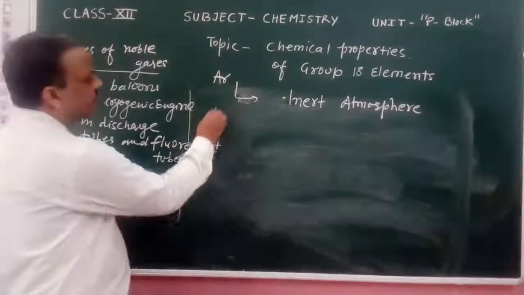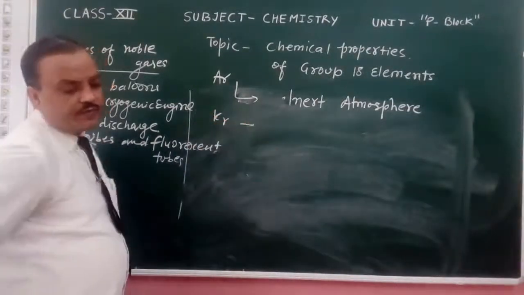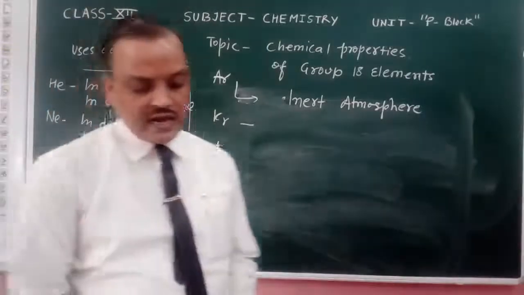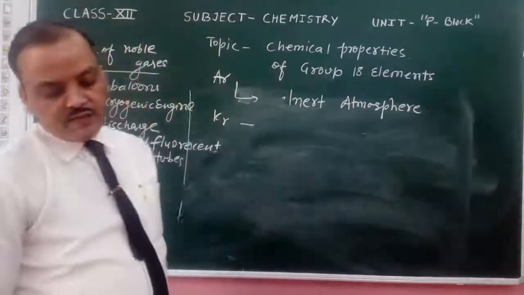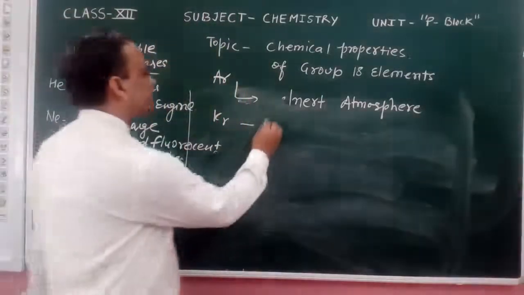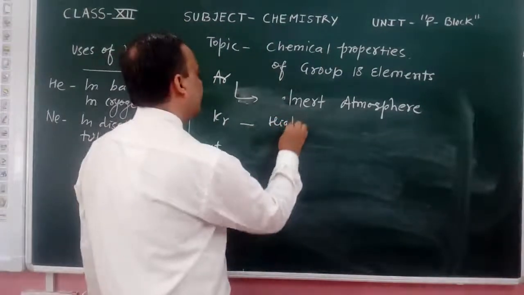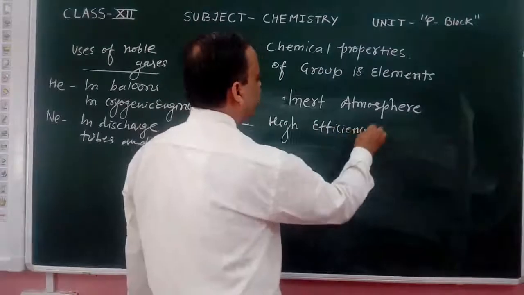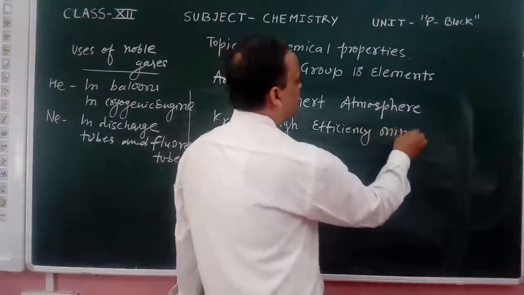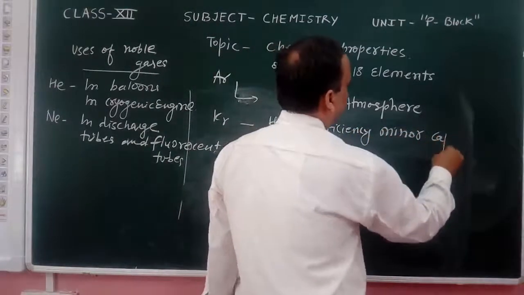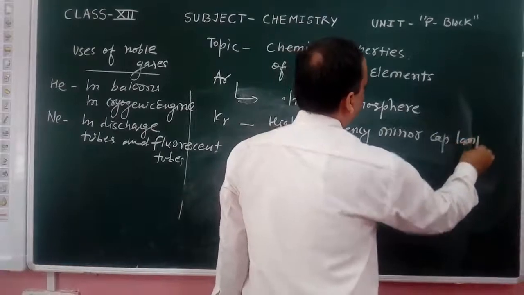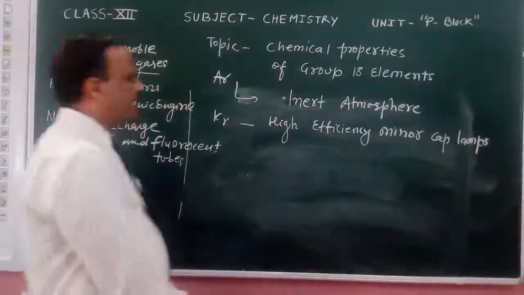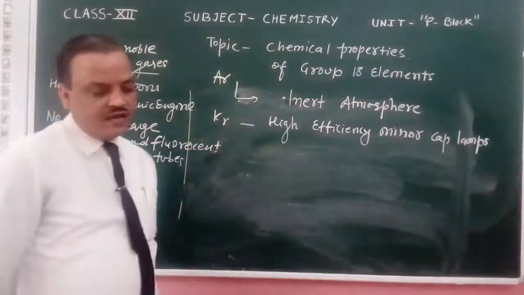Krypton is used in high efficiency miner cap lamps.